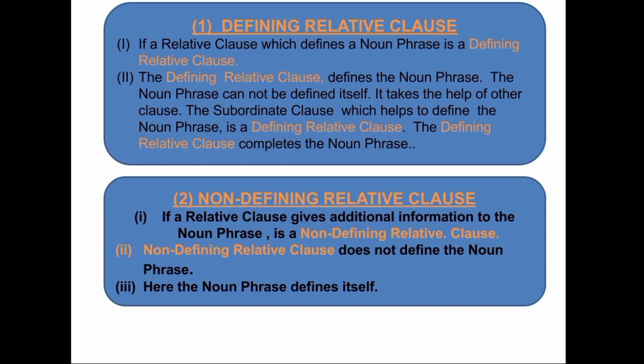Defining relative clause completes the noun phrase. Next, non-defining relative clause. If a relative clause gives additional information to the noun phrase, it is a non-defining relative clause. Non-defining relative clause does not define the noun phrase. Here, the noun phrase defines itself.